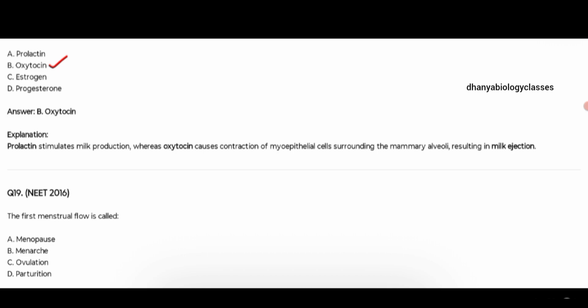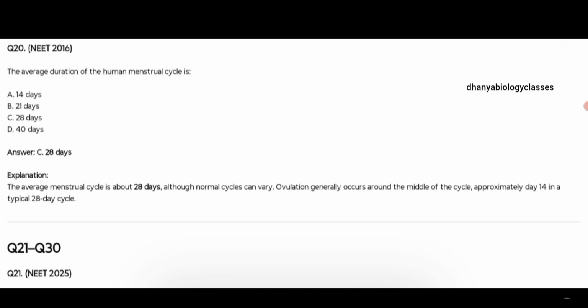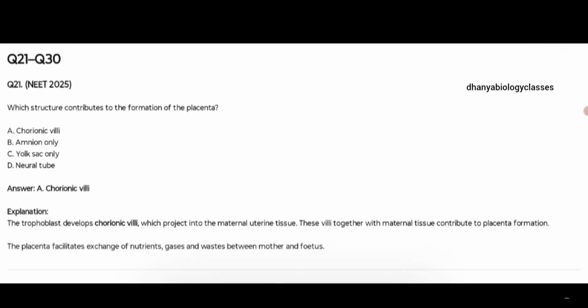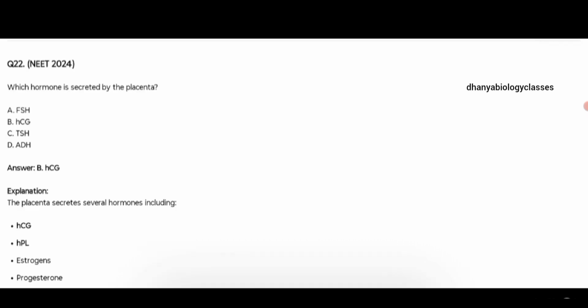And the first menstrual flow is called menarche. Average duration of human menstrual cycle is about 28 days. Which structure contributes to the formation of placenta? That is chorionic villi. Which hormone is secreted by placenta? That is HCG, human chorionic gonadotropin.